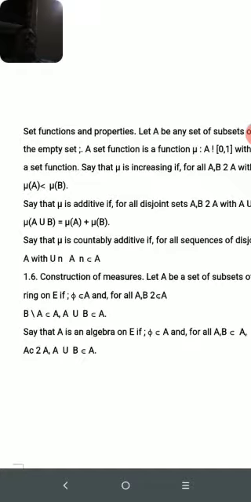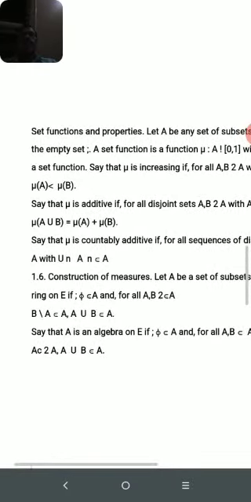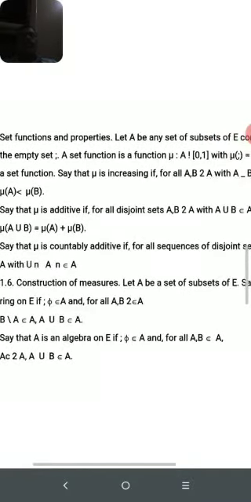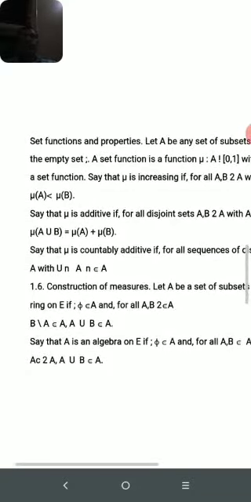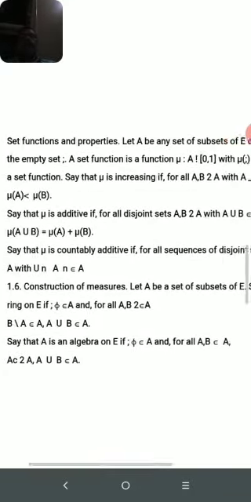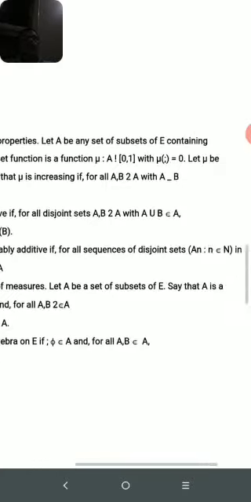And its properties: let A be any set of subsets of E containing the empty set. A set function is a function mu that maps A to the interval 0 to 1, with mu of the empty set becoming 0.